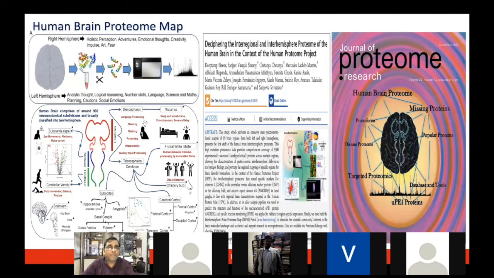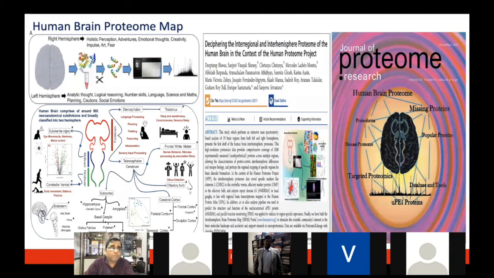While working on different types of brain problems, we realize the complexities of the brain, but there is still a dearth of data, a dearth of information. Even for the normal brain, we don't have too much information. So while working on the various controls which we needed for the brain tumor research, we collaborated with many clinicians, many centers, and also some scientists from Spain, where we finally worked on the different regions and sub-regions of the normal brain, which was just published last month in the Journal of Proteome Research as the cover page.